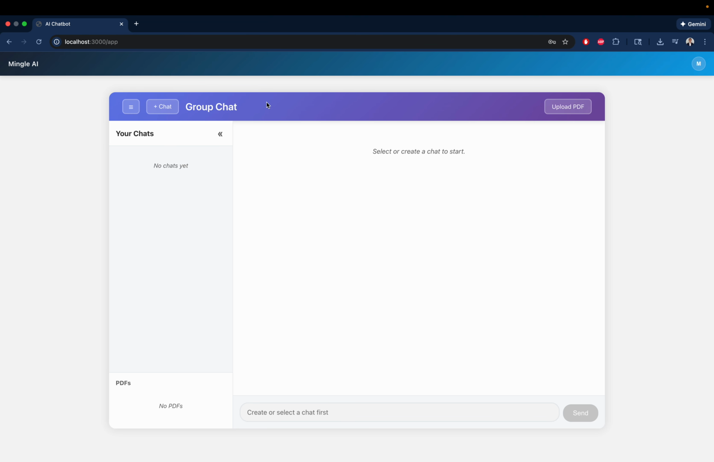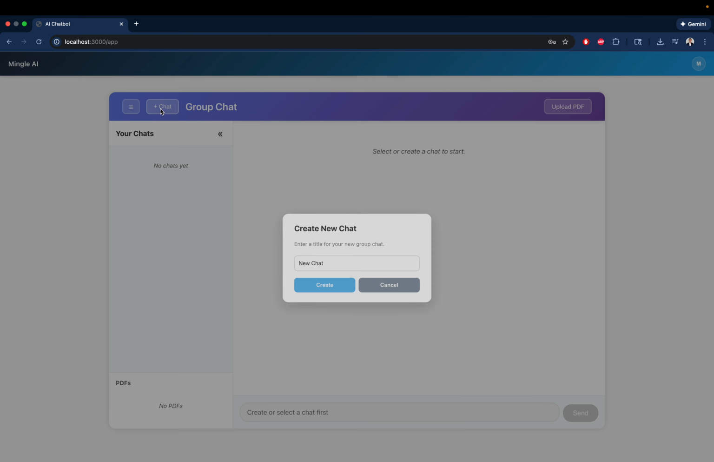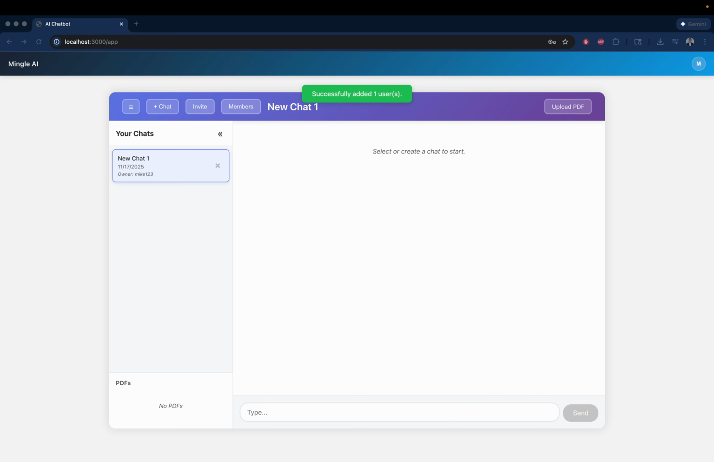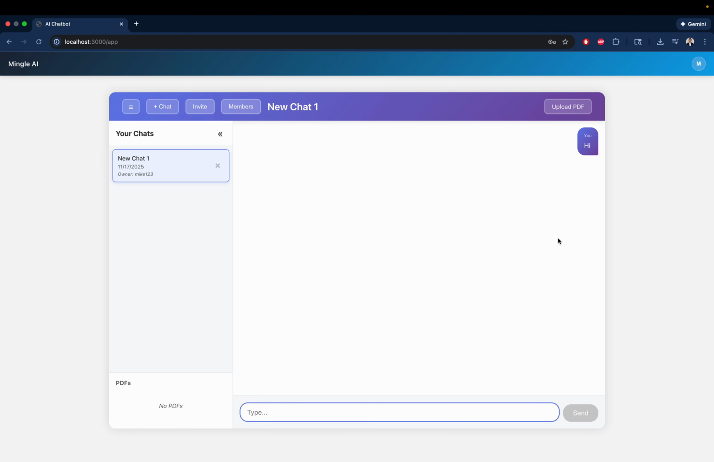So this is the group chat interface. What I'll do now is create a new chat. Let's call this new chat 1. And I'll invite one of the other users that I previously created. I'll add him to this chat and start chatting with him. I have a second app running on my second monitor, so I'll be responding from my second monitor. It's just me, but you'll see the messages flowing here. It's a conversation that I'm having with my second monitor.